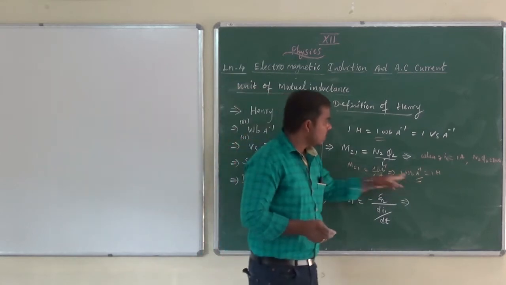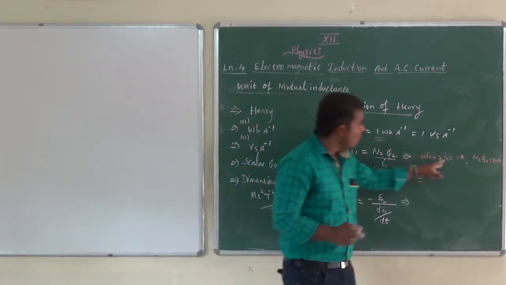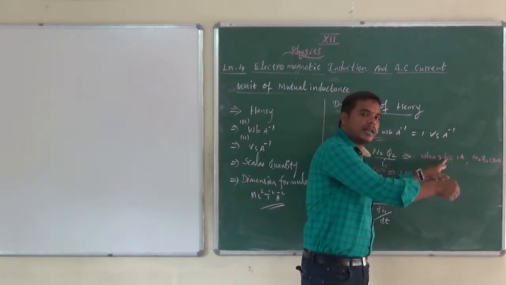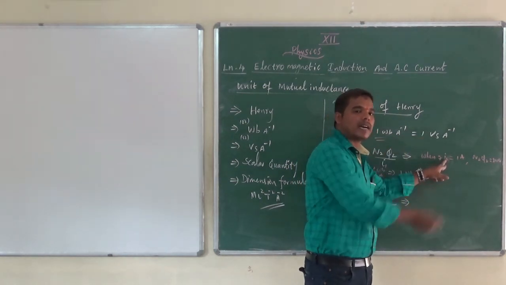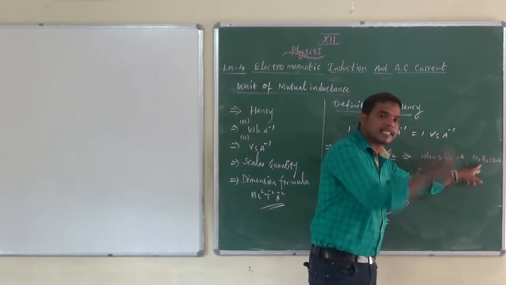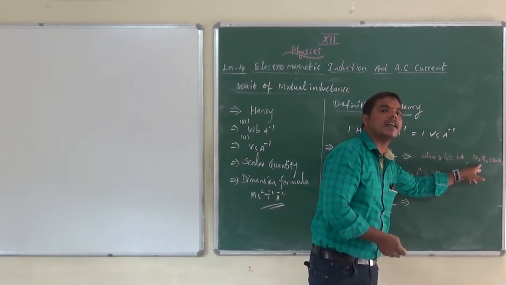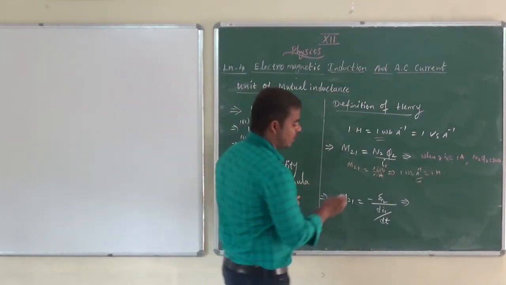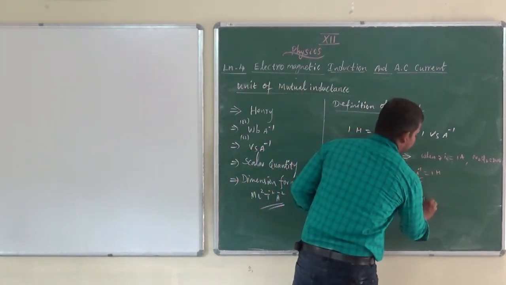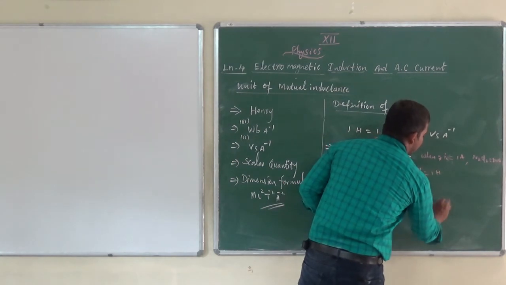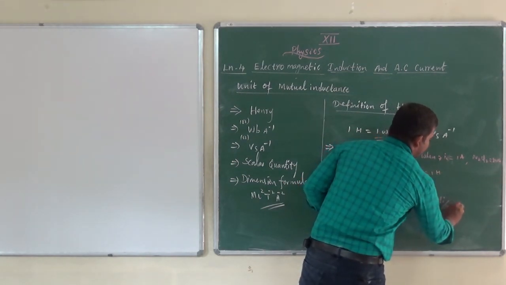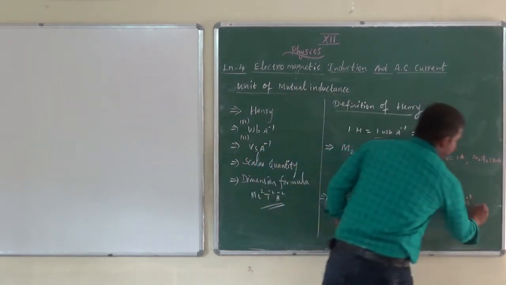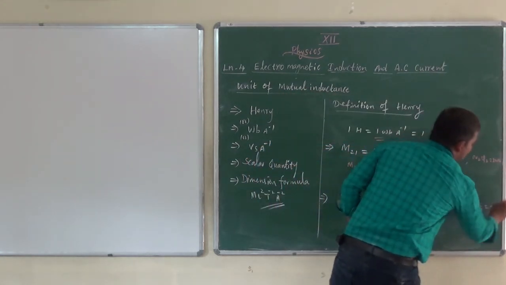Don't memorize. See here: 1 ampere current flows in one coil, and due to that current, the unit flux linkage in the second coil is known as Henry. In the second definition, when di by dt equals 1 ampere per second, the EMF is minus 1 volt.